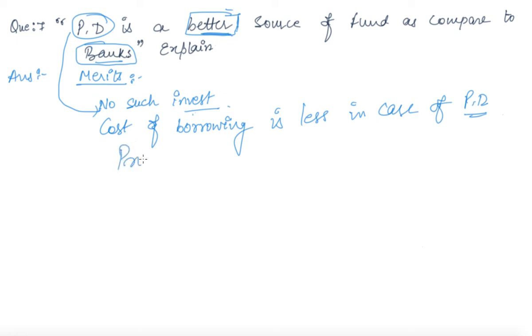Similarly, the procedure is also shorter in case of public deposits, and there are various other merits which we have discussed while discussing public deposit. You are required to write down all those merits with the conclusion. Okay, here you are not required to write down any demerit, because the word used is better.